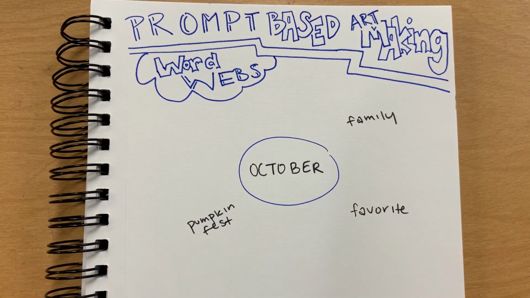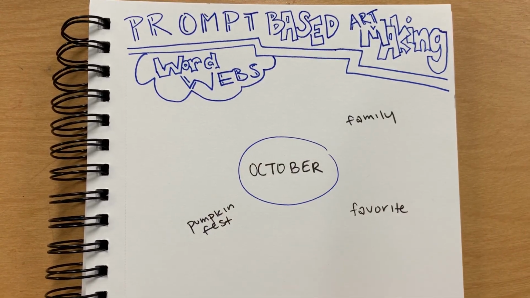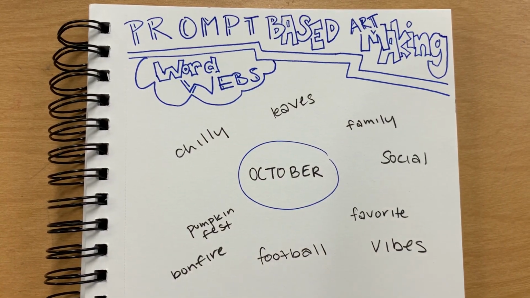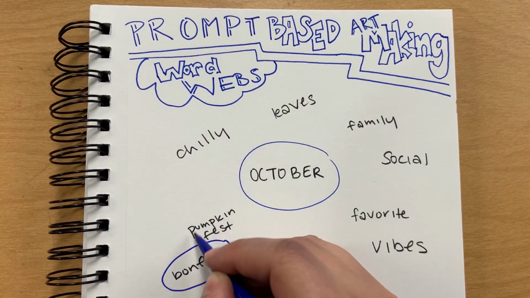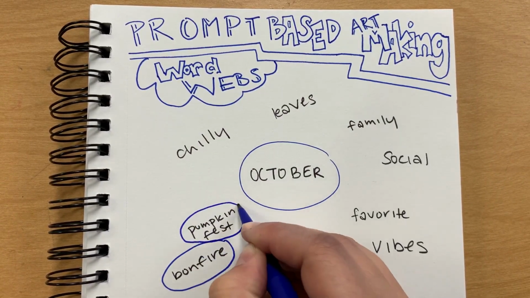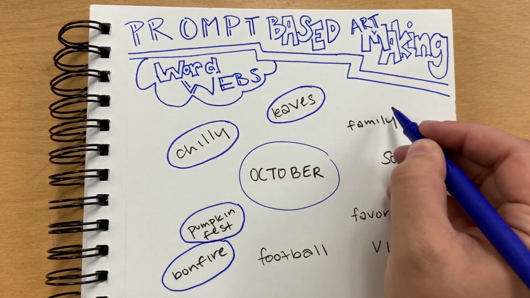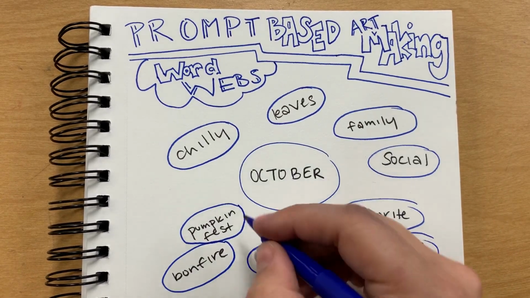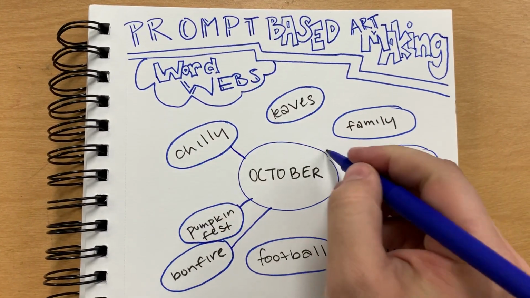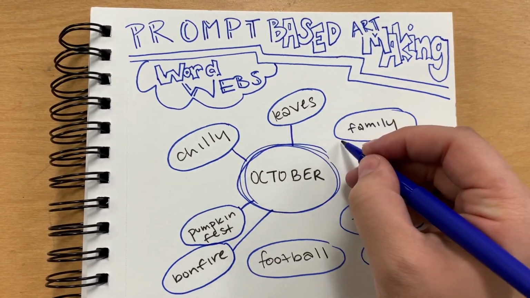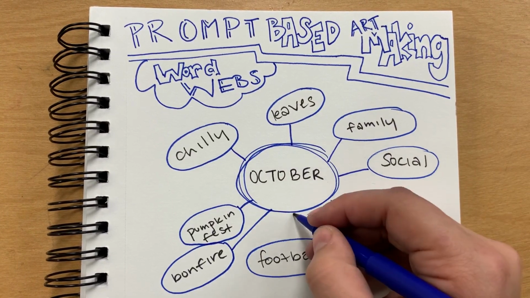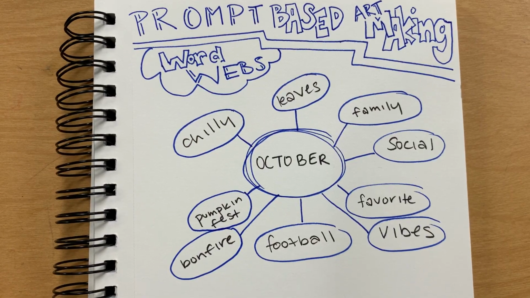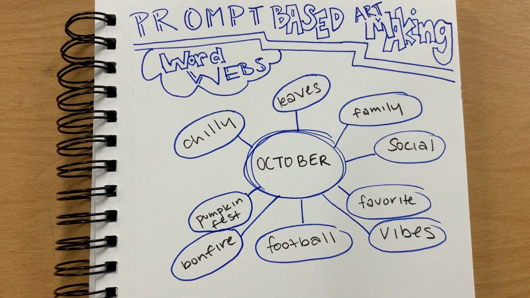The farther I go out of this circle, I'll show you that in a second, the better your project will probably be. All right, so now that I have quite a few filled in here, I'm going to put circles around them, because this is what I immediately thought of as I thought of October. I just wrote down what came to my mind first. So all of these are my first thoughts, so they get a direct line back to October. Okay, now that I have those initial thoughts, that's okay, but I still don't think any of those really directly relate to a project yet.